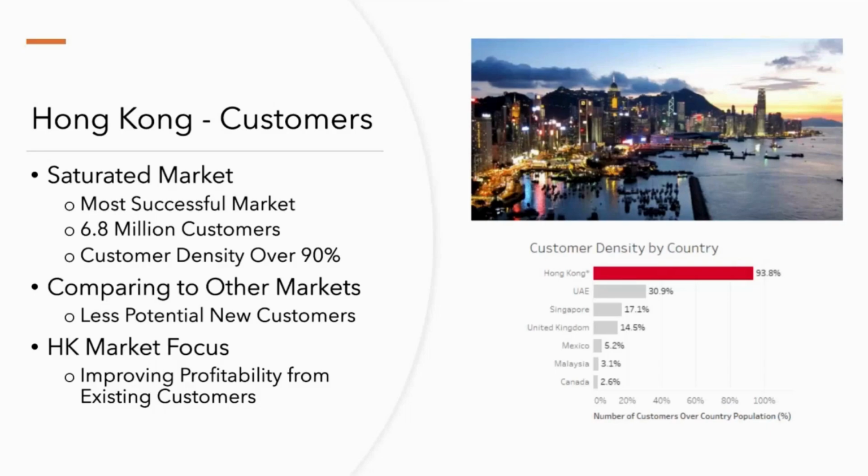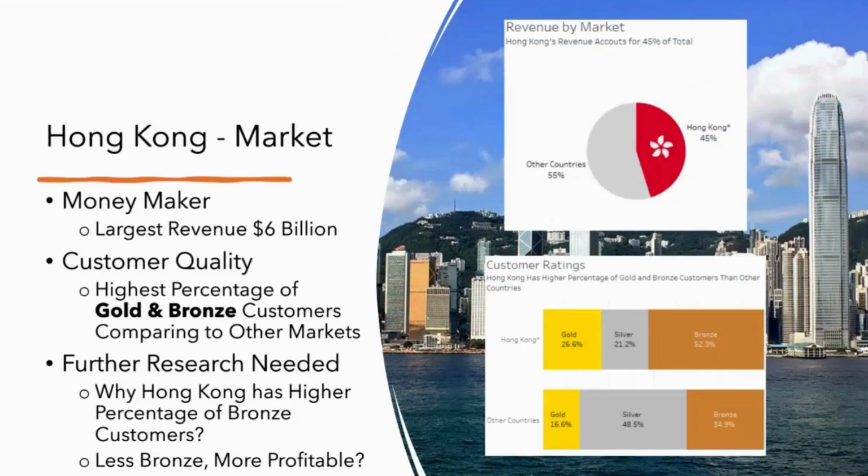So we believe that, different from the other markets, the bank's Hong Kong team should focus more on increasing the profitability of existing customers. And our teammate later will discuss more about what the dimensions are that affect the bank's profitability. For now, I want to talk about Hong Kong's market. Another reason we separate the Hong Kong market from the others is because Hong Kong has the largest revenue stream for the bank. And this accounts for 45% of the bank's total revenue.